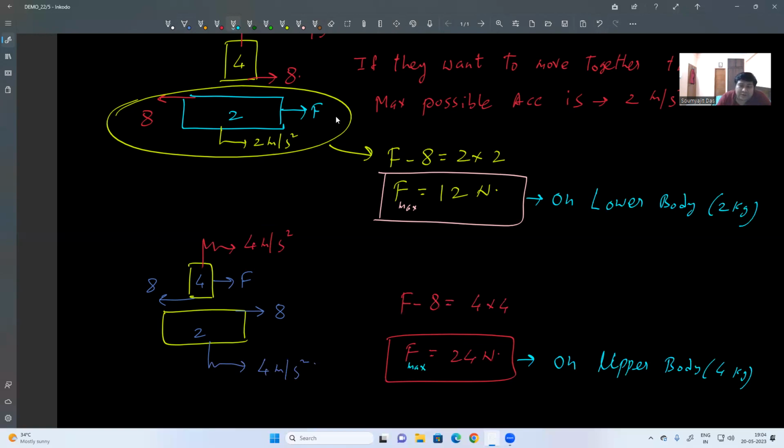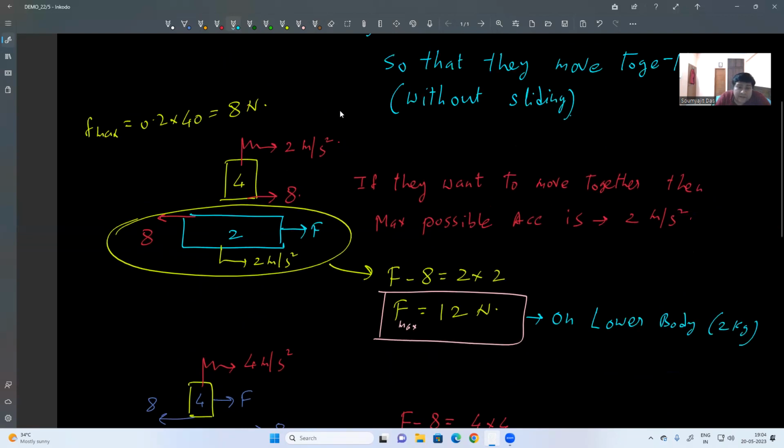And we have a shortcut, we can do it directly. Let me explain how we can do it directly. I am applying a force on the 2 kg body. Why is the 4 kg moving? Due to friction. What is the maximum value of friction? 8 Newton. So if 8 Newton is applied on the 4 kg, what will be the acceleration? 2 meter per second square.